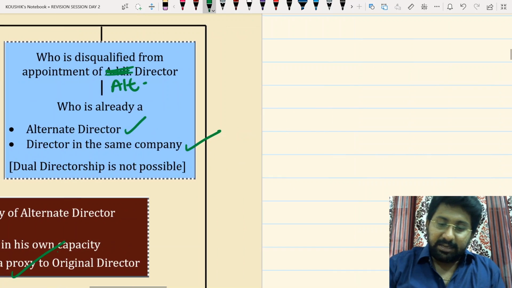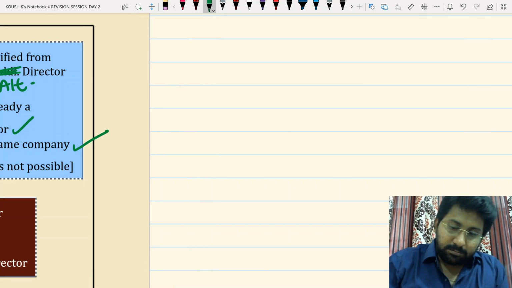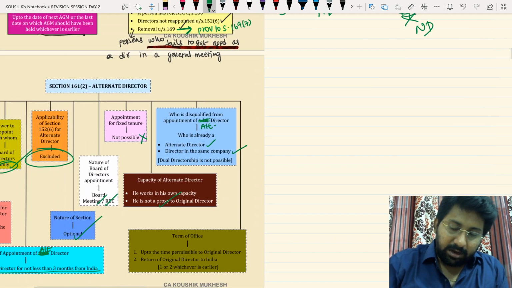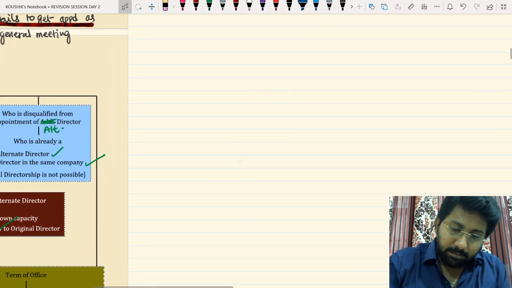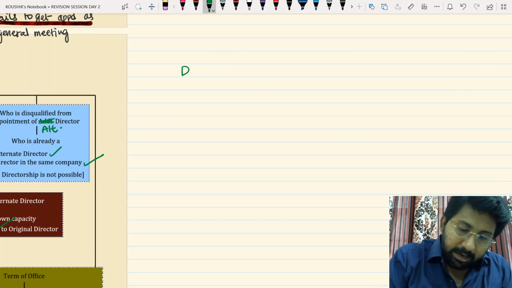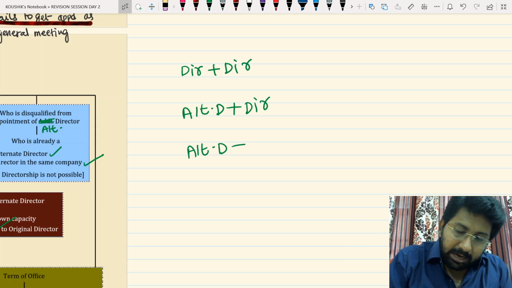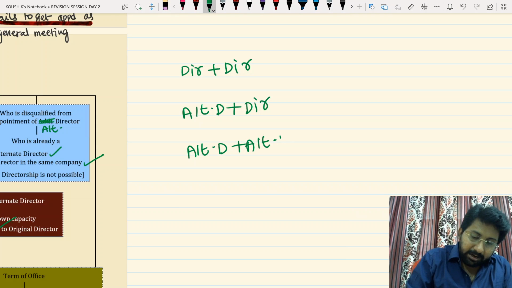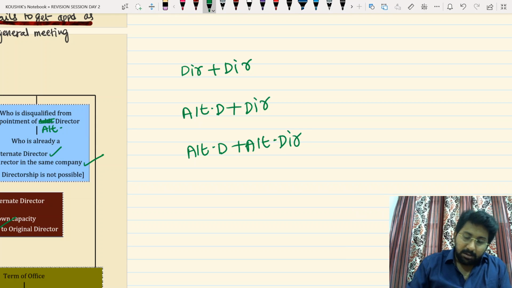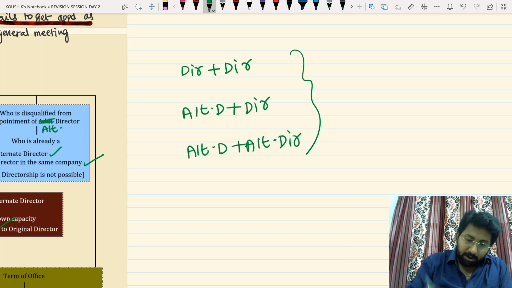That means you can understand it this way: director plus director, alternate director plus director, alternate director plus alternate director, in the same company, all these three.